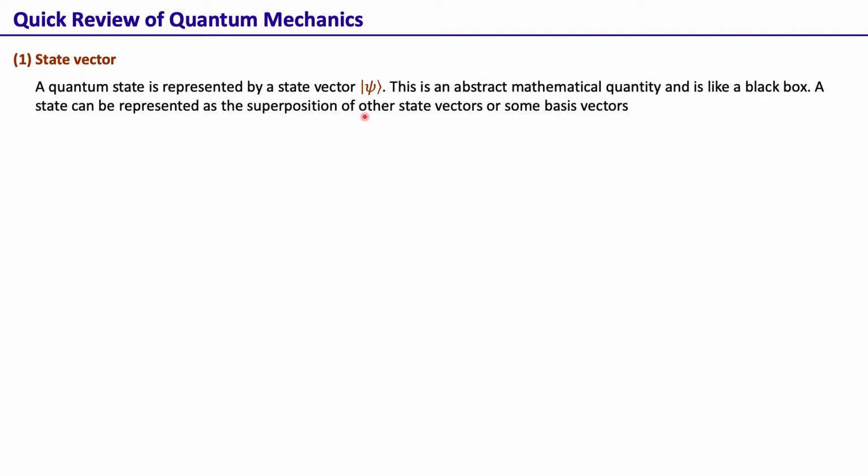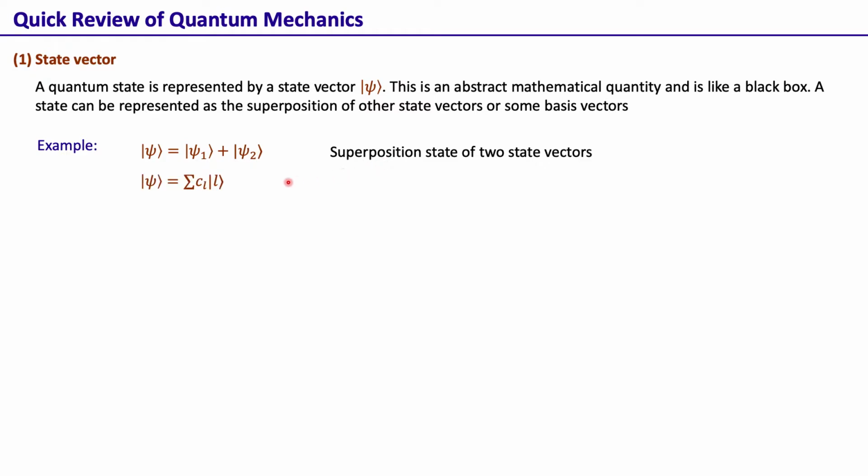Now a state can be represented as a superposition of other state vectors or some basis vectors. For example, state psi can be represented as a coherent sum, a coherent superposition, of some other states, psi 1 and psi 2. A state can also be represented as a superposition of discrete basis vectors.